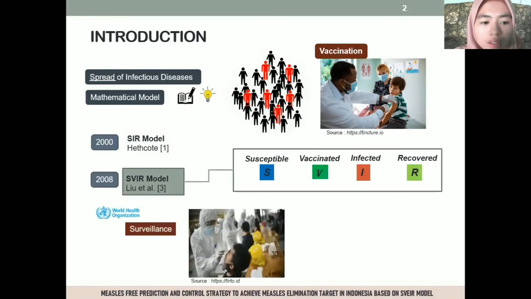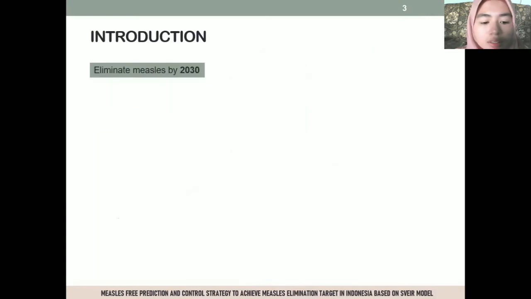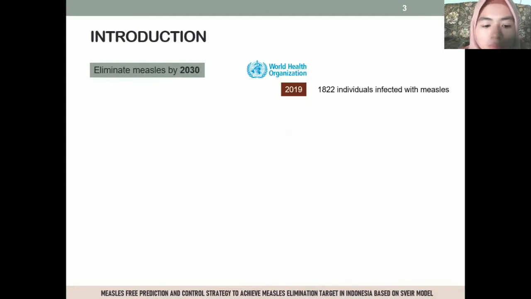According to the World Health Organization statement, surveillance is a very important activity to monitor the progress of programs aimed at disease control and elimination. Surveillance begins by detecting, then investigating and confirming every suspected case in the community. The world targets to eliminate measles by 2030. Based on data reported to the World Health Organization, in 2019, there were still 1,822 individuals infected with measles in Indonesia.